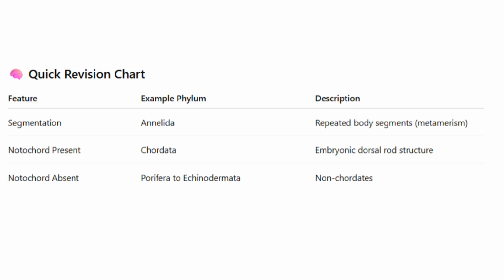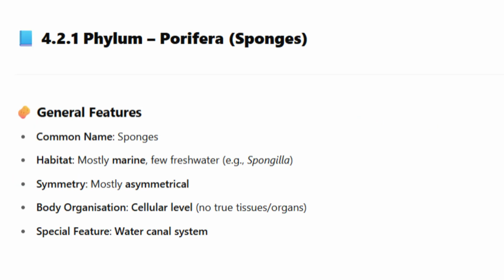Quick revision chart. Feature, example phylum, description. Segmentation: Annelida, repeated body segments, metamerism. Notochord present: Chordata, embryonic dorsal rod structure. Notochord absent: Porifera to Echinodermata, non-chordates.